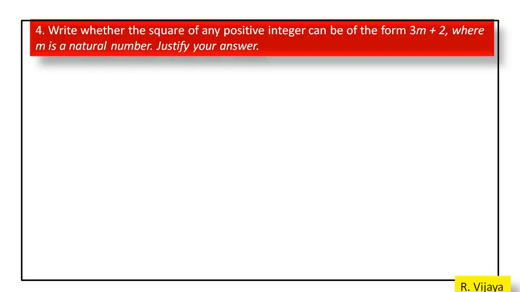Now we see the fourth sum. Write whether the square of any positive integer can be of the form 3m plus 2, where m is a natural number. Justify your answer.